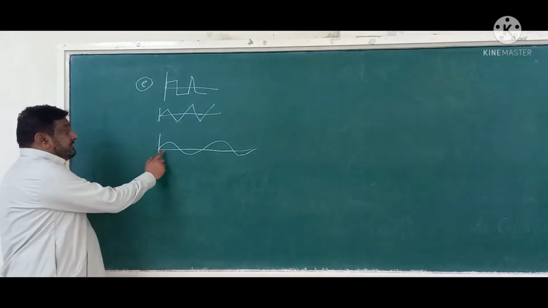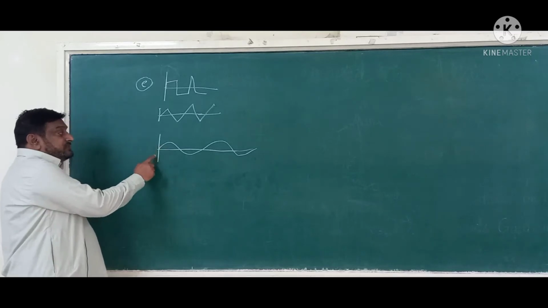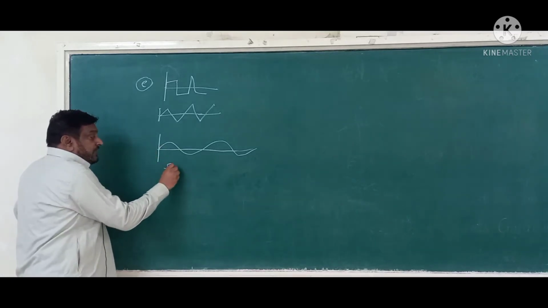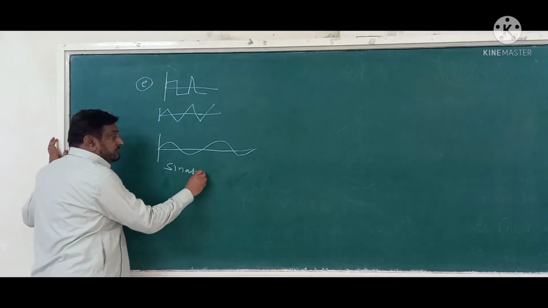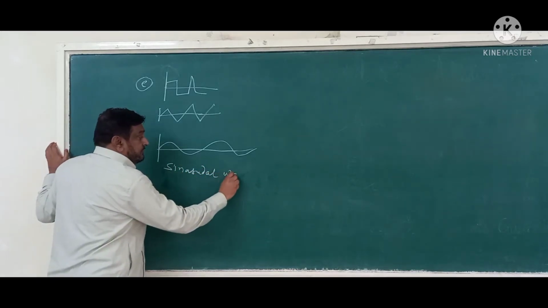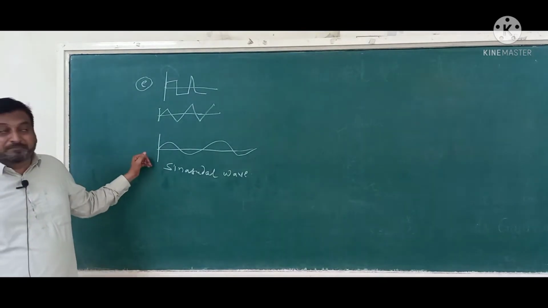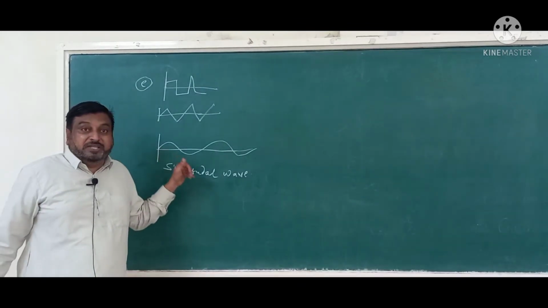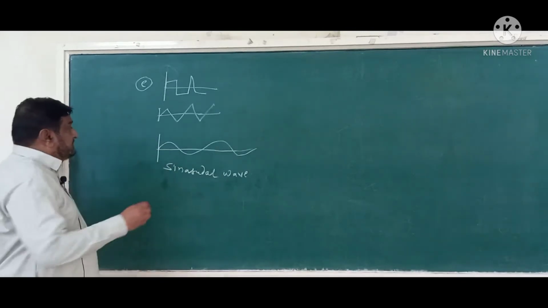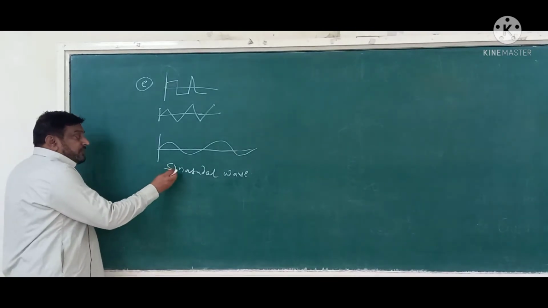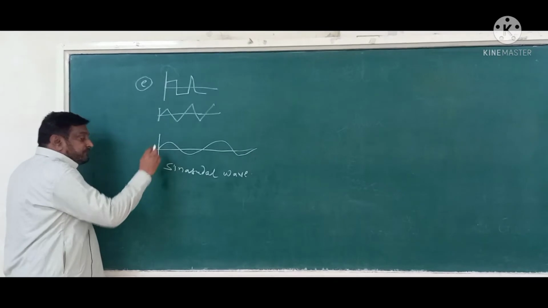This naturally occurring wave is known as a sinusoidal wave, because it can be given in the form of a sine wave. Now consider what the mathematical expression for this will be.